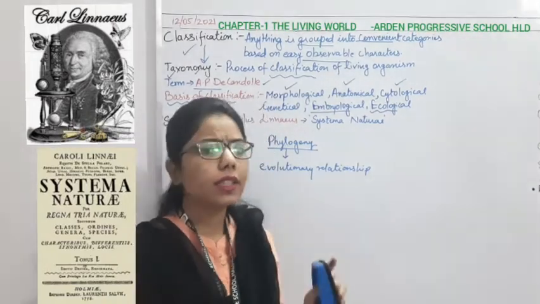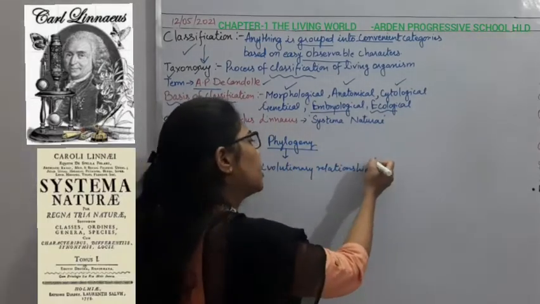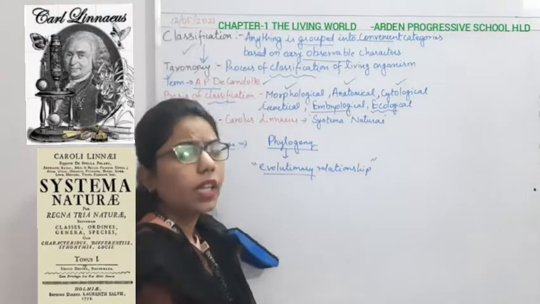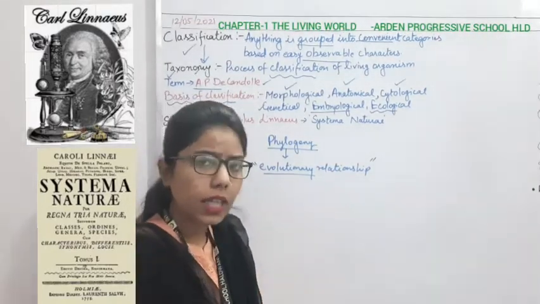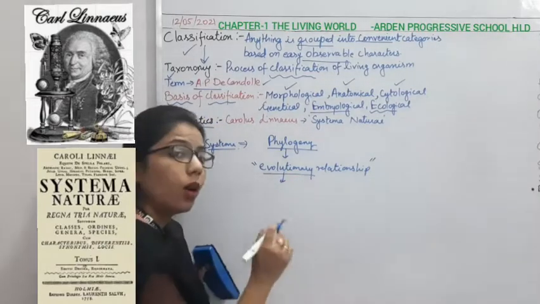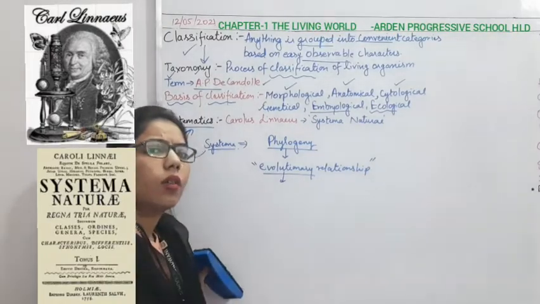But still we are having some characters, and that's why we are saying that when we are considering this relationship, evolutionary means that we are comparing ourselves with the ancestral life. So this is how the evolution will take place. This is known as the phylogeny.